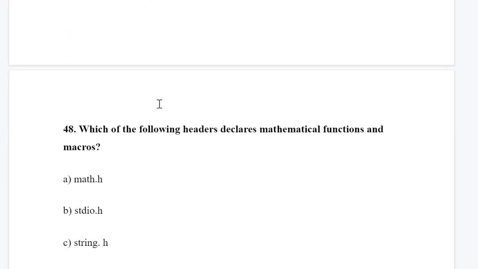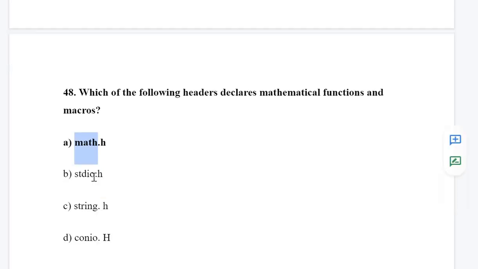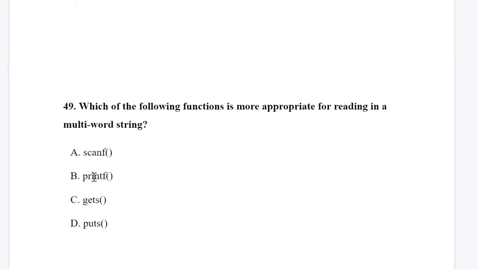Next is, which of the following headers declares mathematical functions? This is also one of the easiest questions. The correct answer is math.h. Next is, which of the following functions is more appropriate for reading a multi-word string? Multi-word means it contains spaces also. For example, if you enter hello space world and use scanf, it will only read hello. So for reading, gets is the correct answer.